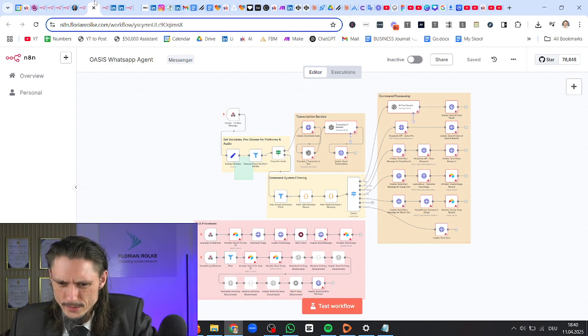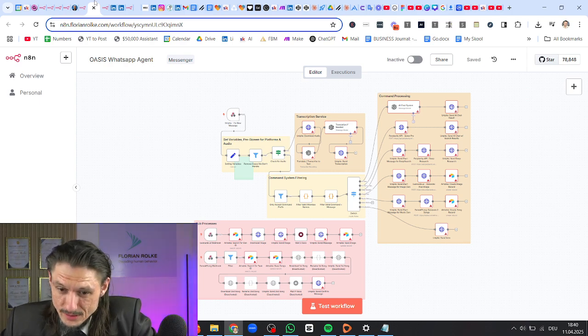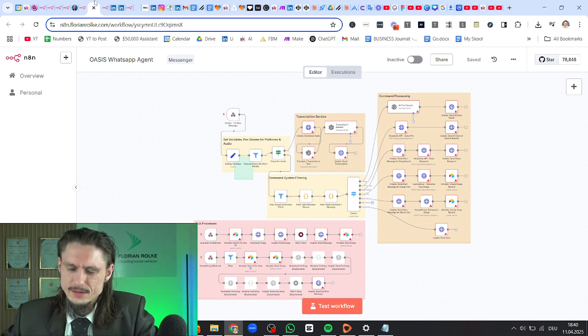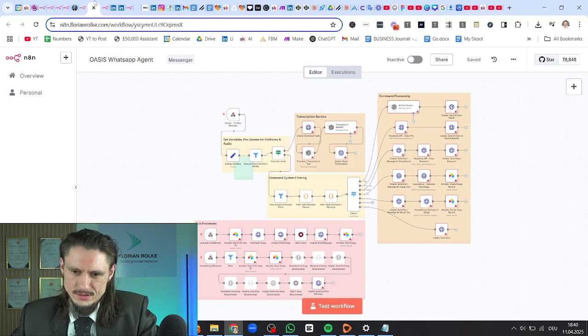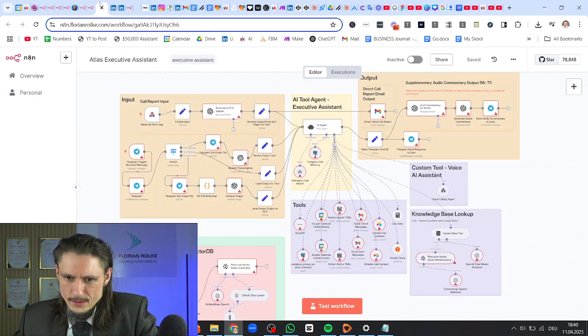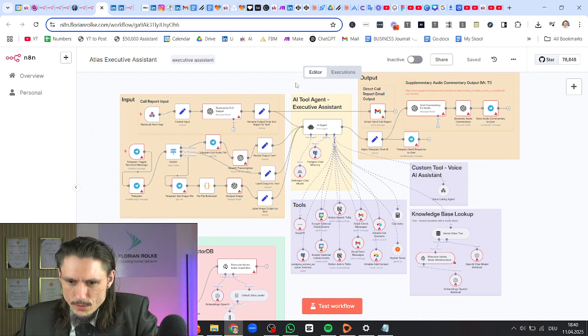So what do we have here? Well, that's the WhatsApp agent, right? So that's like when they send the message, all right, okay, now I'm starting to understand this. This is when they send the message to the WhatsApp. So this is part of the product, right? Tool, executive agent, webhook. Yeah, I think so. Knowledge base lookup, yeah.